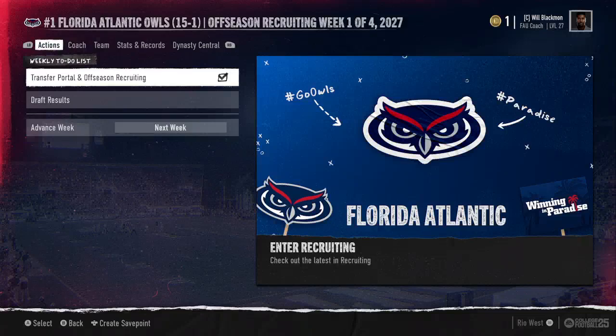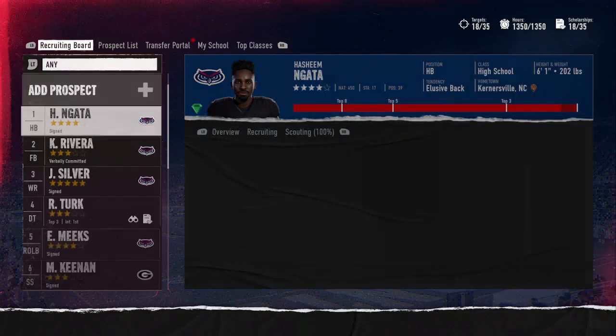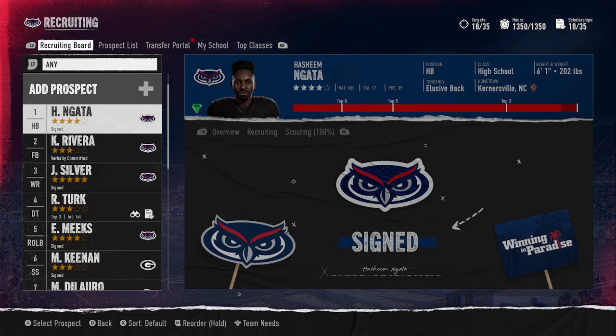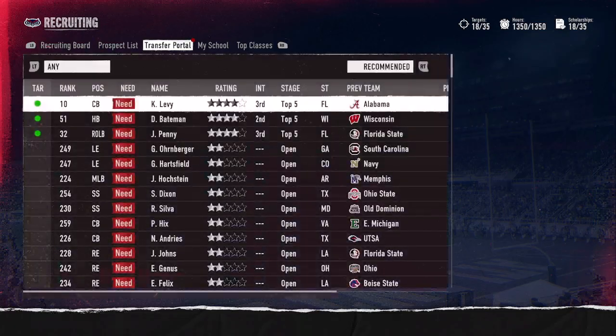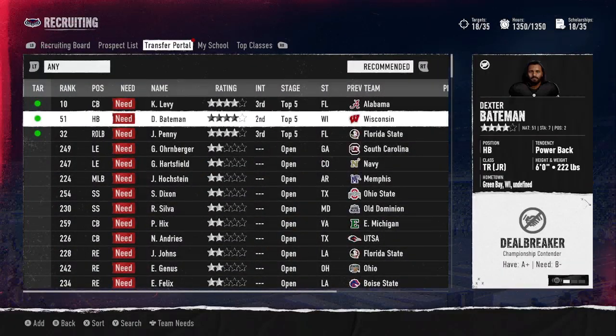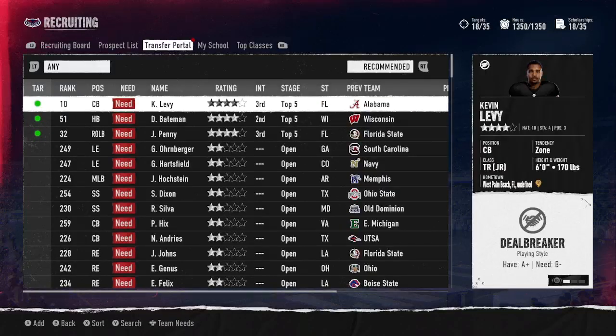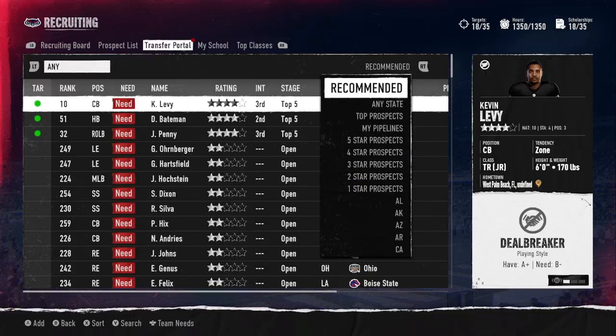Now that we know which players are leaving and which players we're retaining, it's time to visit the transfer portal. And it's also time to add to our prospect list, or add to our recruiting board from the prospect list. So let's take a look at what's available.